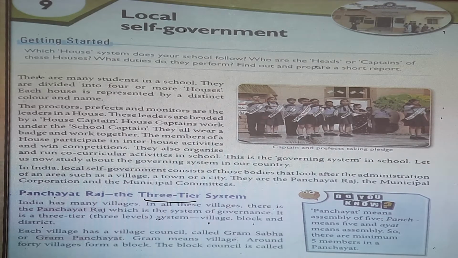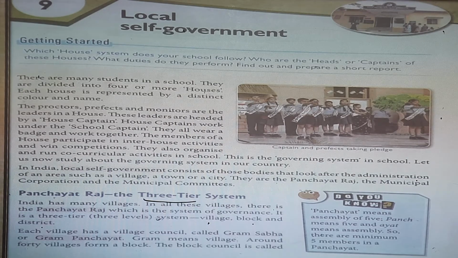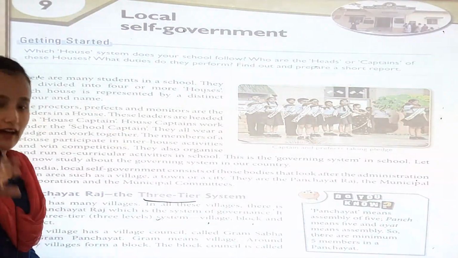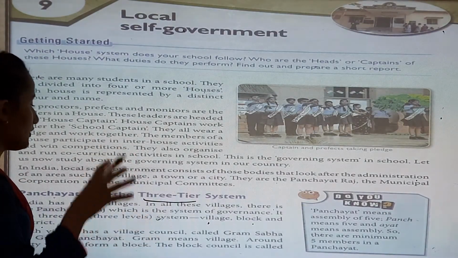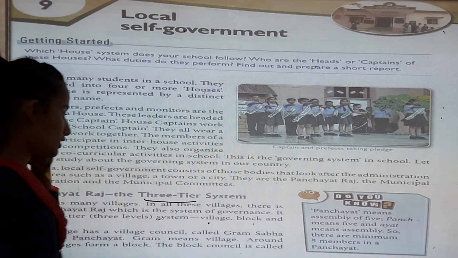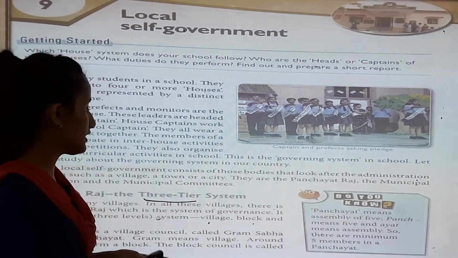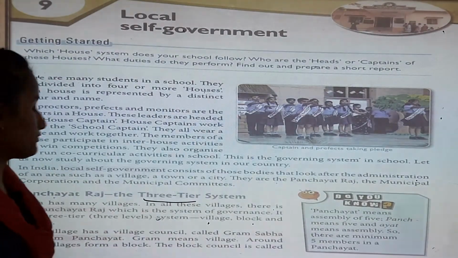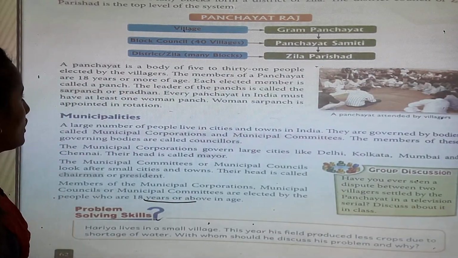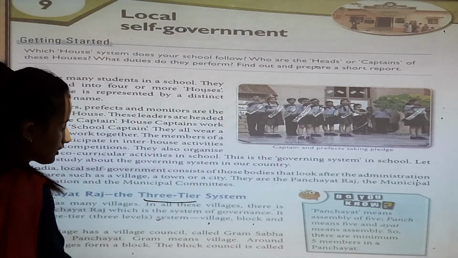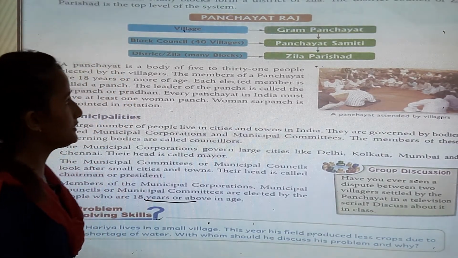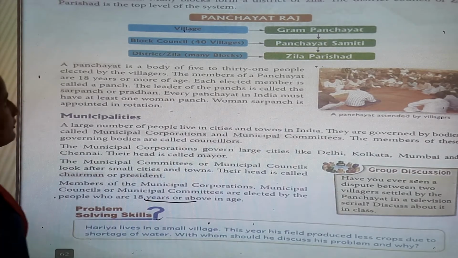Each village has a village council, Gram Sabha or Gram Panchayat. Gram means village. Around 40 villages form a block. The block council is called Panchayat Samiti. Many blocks form a district or jilla, and the district council or Zilla Parishad is the top level of the system.